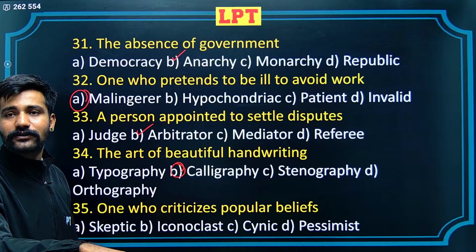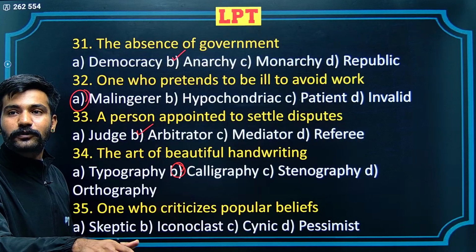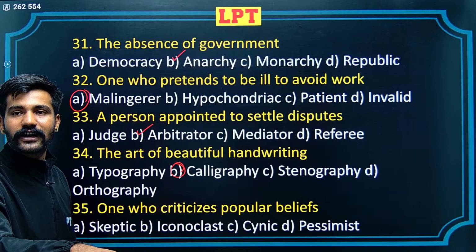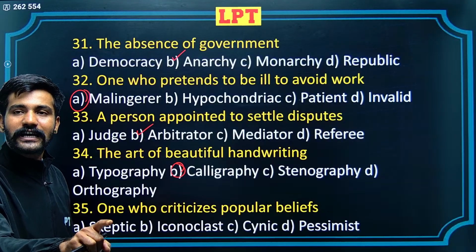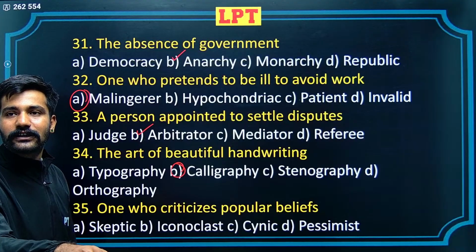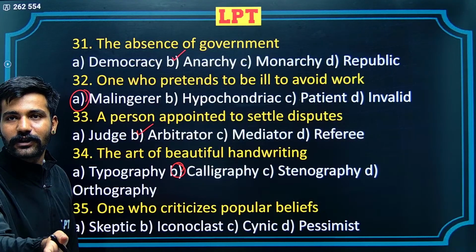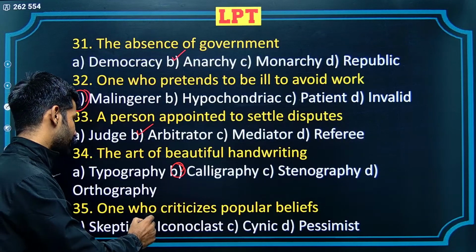Pessimist, someone who sees the dark side of things. Cynic, someone who is generally suspicious of all the things around him. Skeptic and cynic can be a little similar. A skeptic is a little suspicious about one certain thing. Iconoclast is the correct alternative here.